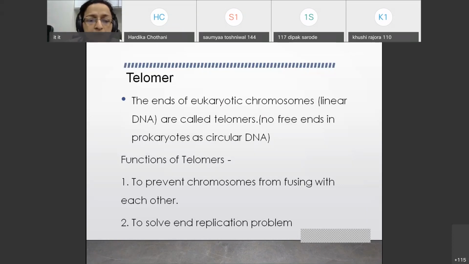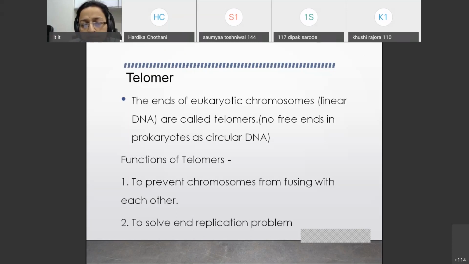Now, what are telomeres? This is a question that will be asked to you: what are telomeres, and then the role of telomerase. Telomeres are the ends of eukaryotic chromosomes, which are linear DNA, and telomeres are not present in the prokaryote, because in the prokaryote circular DNA is there. This difference you should know. In the prokaryote, due to the circular nature of DNA, telomeres are not present.